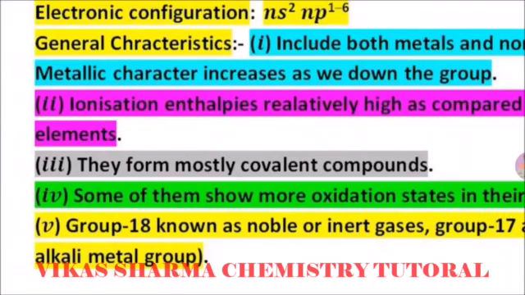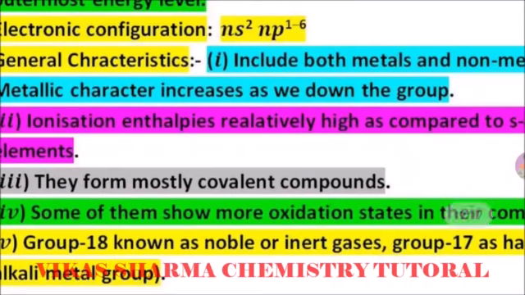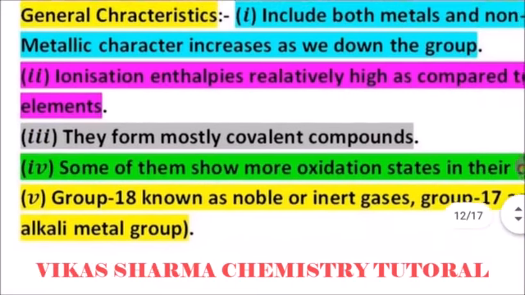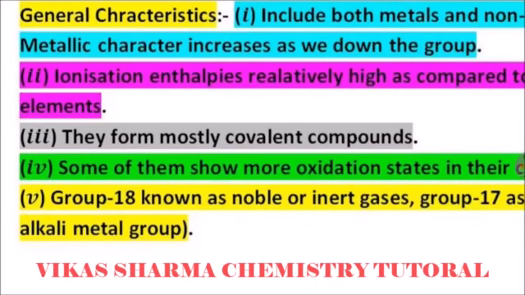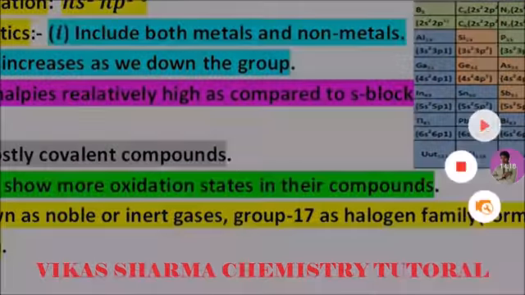Third, they mostly form covalent compounds, which means their nature is covalent and they do not form ionic compounds. But the halogen members combine with alkali metals to form ionic compounds, and they form salts. Halogen means salt producing: gen means producing, so salt-producing elements. So the halogen family forms ionic compounds with alkali metals and alkaline earth metals, but they mostly form covalent compounds. Some of them show more oxidation states in their compounds.